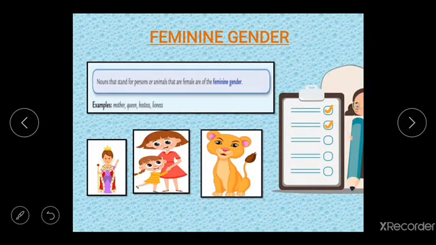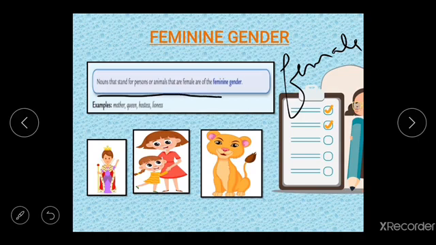Feminine gender basically says that whenever we are talking about a person or an animal which is female, it is said to be feminine gender. Nouns that stand for persons or animals that are female are of the feminine gender.